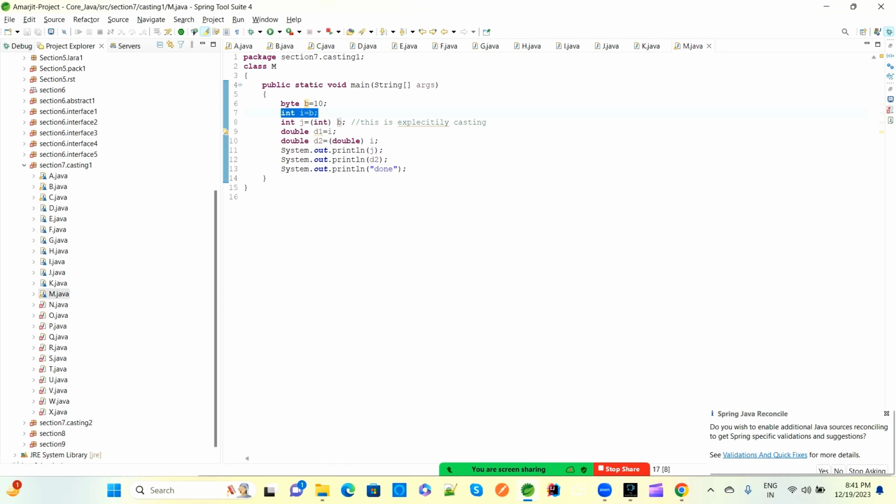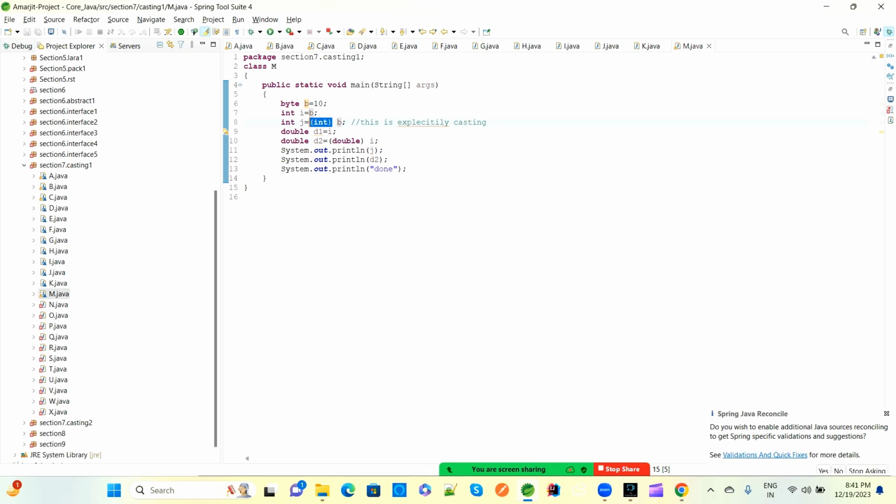Again, the b value is byte type, so we are converting it to integer type. This also is fine. Byte type converted to integer type, lower to higher, is fine. If you provide this int, whatever type we are converting before that, it is also fine. If you are not providing it, that is also fine.